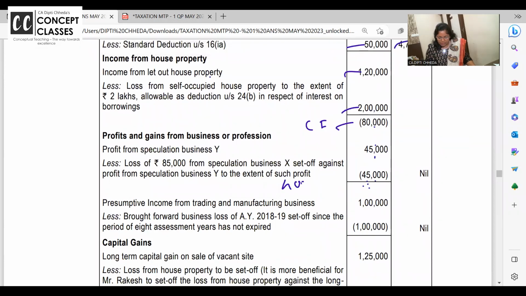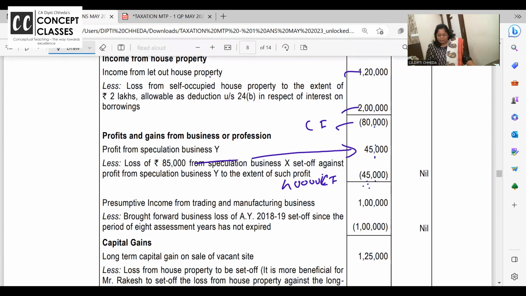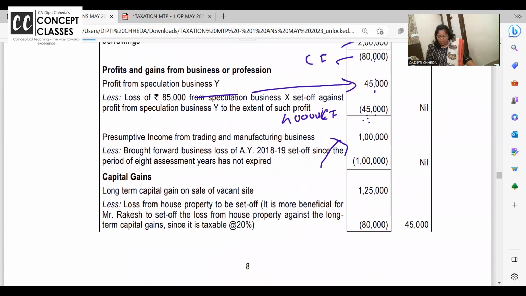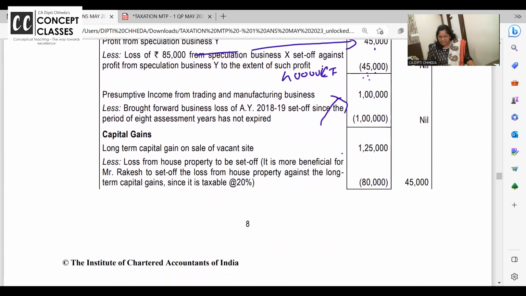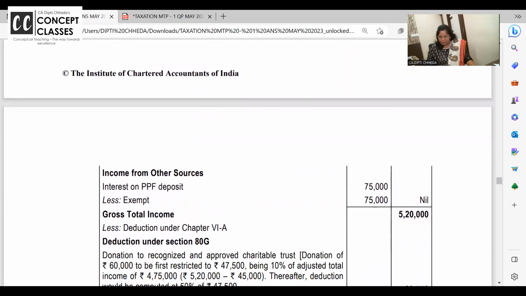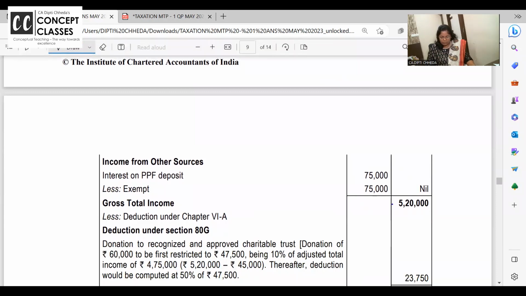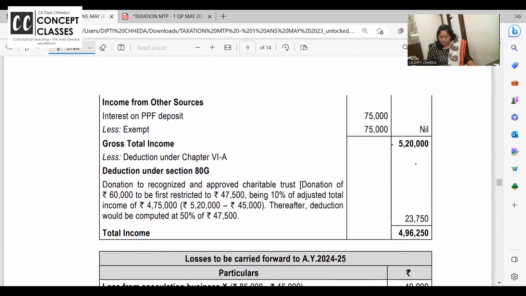Yes, 40,000 carry forward, because out of 85,000, 45 is set off, the remaining 40 is carried forward. Will the earlier loss be set off in presumptive taxation? Yes. In long term I am setting off the house property loss because it is beneficial. PPF interest is allowed to be deducted from gross total income.